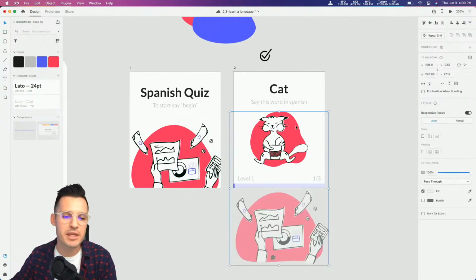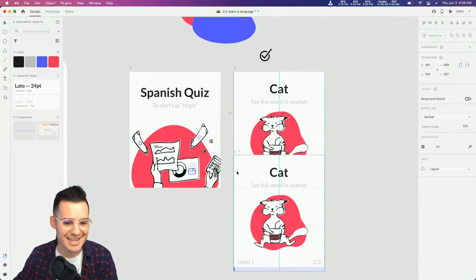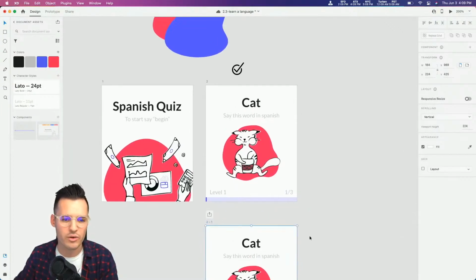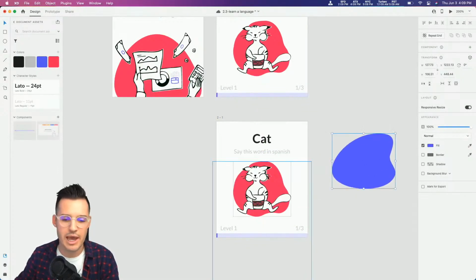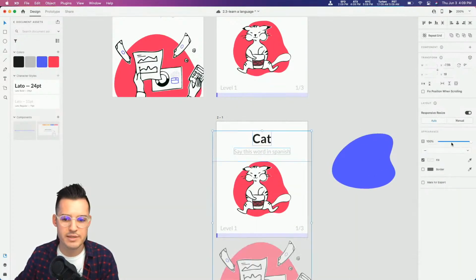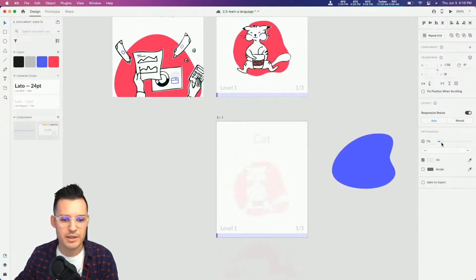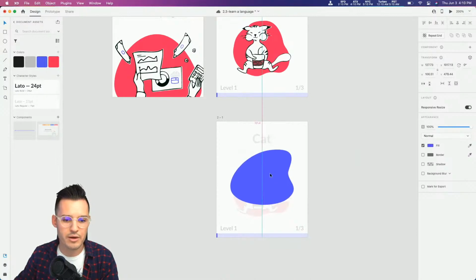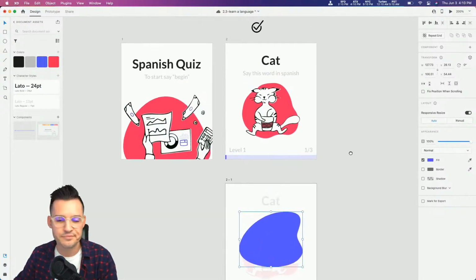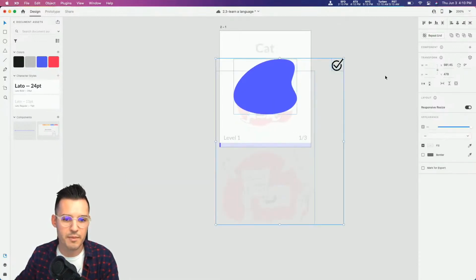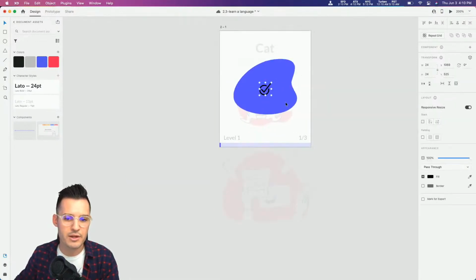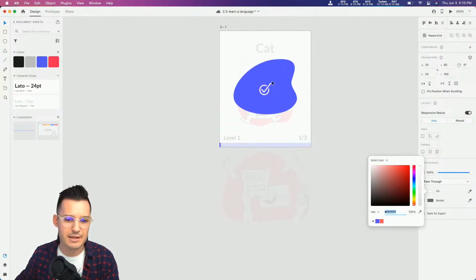Okay, now from here, what we want to do is have some sort of success state. So I'm going to drag an artboard down, and I'm going to create a success state. I'm going to grab this little element. Well, before we do that, I think I'm going to grab all of these elements and just bring the opacity of them down, something like 10%, and then we'll bring our little shape above. And then I have this little icon also that we're going to work with today. I'm going to bring this onto my artboard and just create a success state.